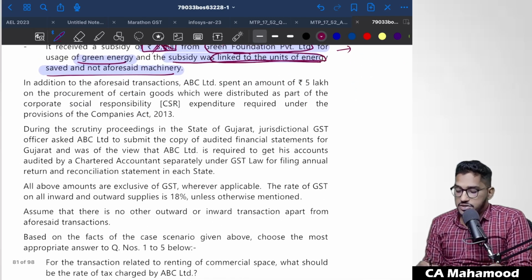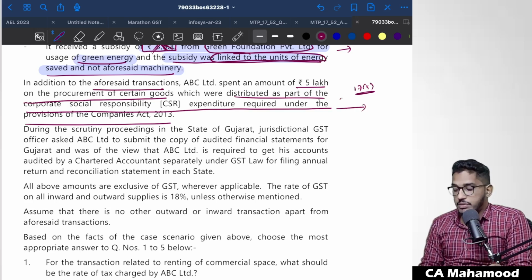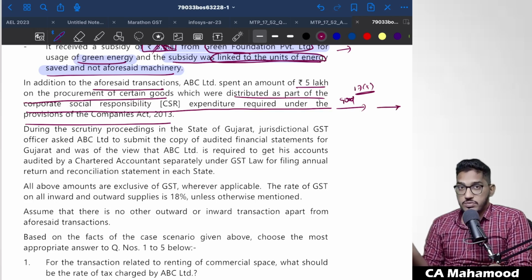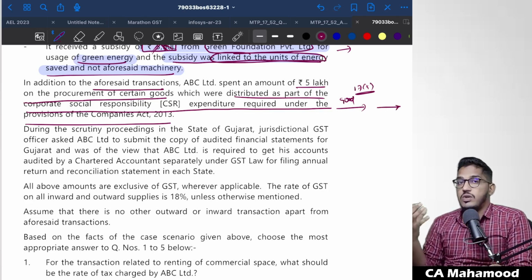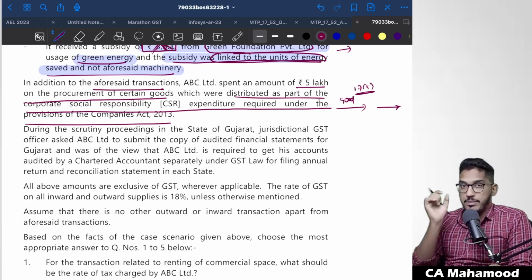Next one. In addition to the aforesaid transactions, ABC Limited spent an amount of 5 lakh on the procurement of certain goods which were distributed as a part of the corporate social responsibility expenditure required under the provisions of the Companies Act. Now this is relating to 17 subsection 5. We have read one point in the input tax credit chapter. In the input tax credit, we have seen that whatever goods or services the company is procuring for the purpose of distributing them as corporate social responsibility in order to fulfill the requirements of CSR, on that GST the company will not be able to avail credit. That credit will be blocked.